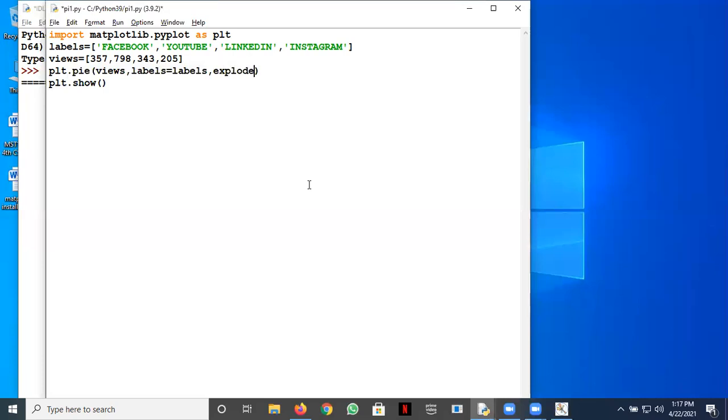Say explode equal to explode. This explode option is to separate the wedge from the pie. Or maybe you can specify which one to do. So explode, maybe you can write 0, 0, 0, 0.2.